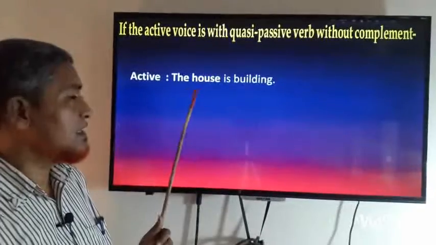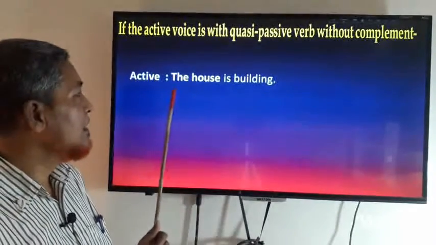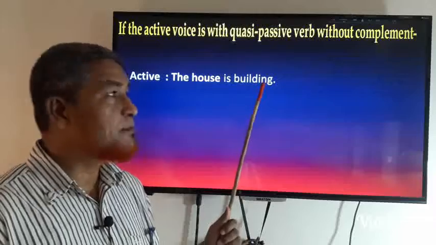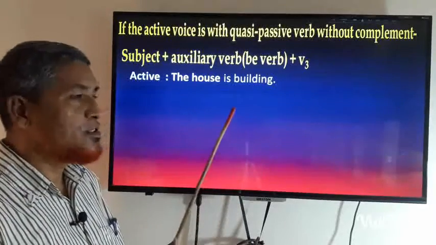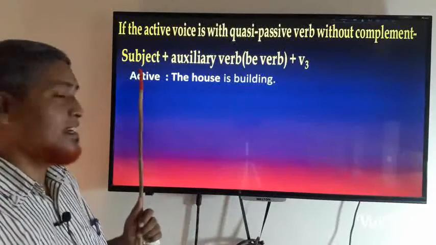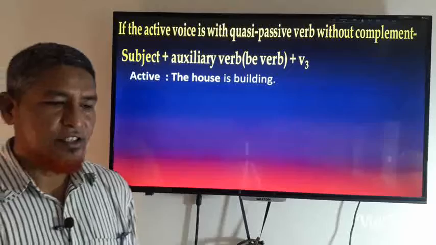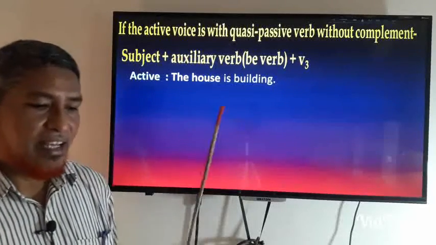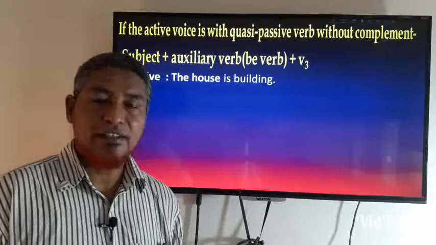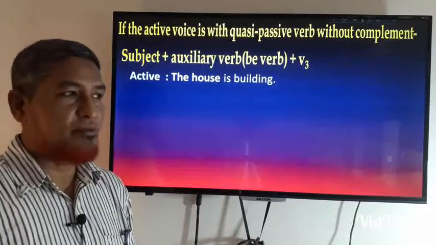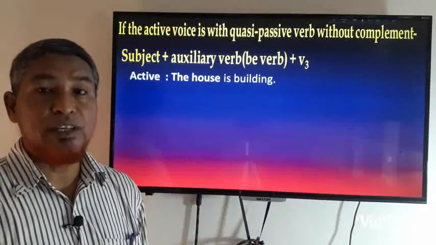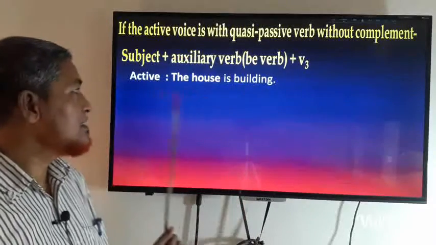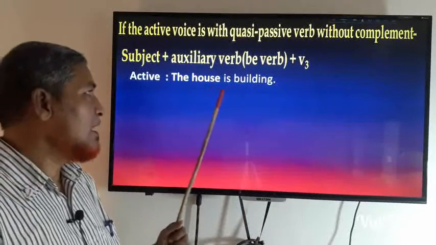It is another sentence or example. The house is building. So what will be the change? And there is a structure here. First of all, you will have to write the subject and then the auxiliary verb, that is the be verb. Be verb means am, is, are, was, were, am being, is being, were being, etc. And then verb 3. The sentence is here: the house is building.